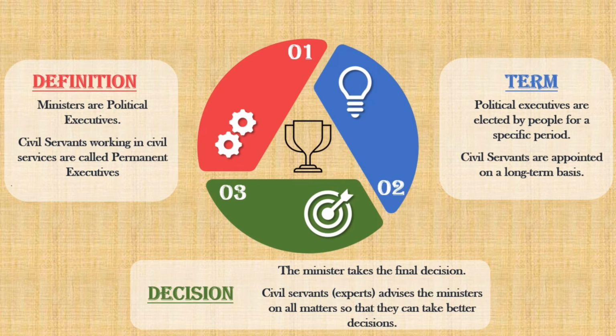Civil servants are experts and advise the minister on all matters so that they can take better decisions. Minister is more powerful than the civil servant. The minister takes the final decisions and is accountable to the people for those decisions. Although the minister takes advice from civil servants, the ultimate responsibility lies with the minister.